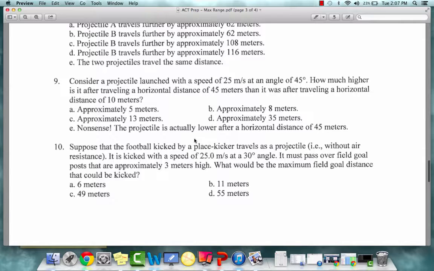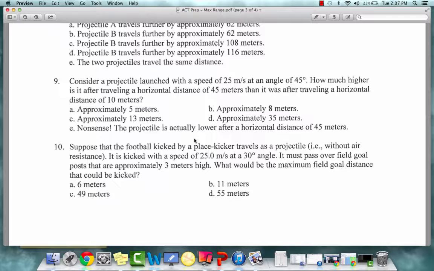Number 9. Consider a projectile launched with a speed of 25 meters per second at an angle of 45 degrees. How much higher is it after traveling a horizontal distance of 45 meters than it was after traveling a horizontal distance of 10 meters? A. Approximately 5 meters, B. Approximately 8 meters, C. Approximately 13 meters, D. Approximately 35 meters, or E. Nonsense, the projectile is actually lower after a horizontal distance of 45 meters.